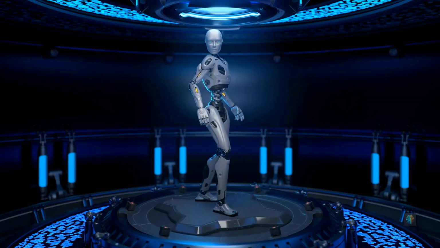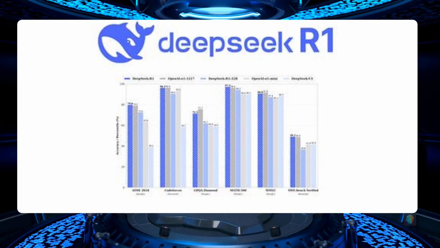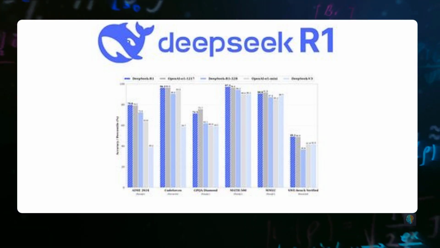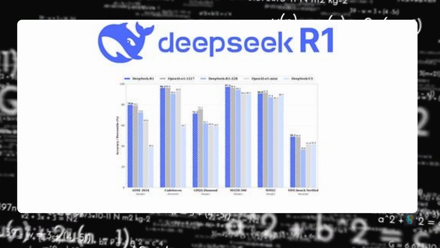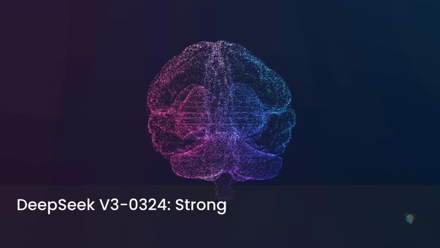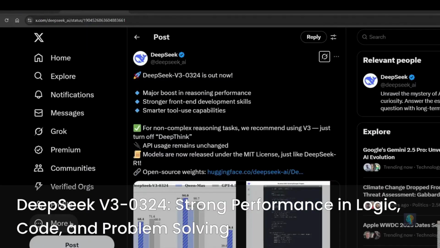And then there's DeepSeek R1, the model that helped put DeepSeek on the global AI map earlier this year. R1 was optimized for advanced reasoning, problem solving, and code generation, and it got a lot of attention for its math and logic capabilities. While DeepSeek V3-0324 isn't focused on reasoning quite as intensely as R1, it's still showing very strong performance in logic, code, and problem solving.